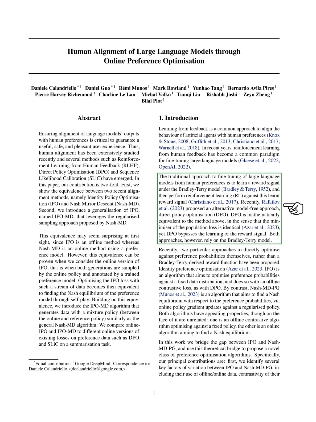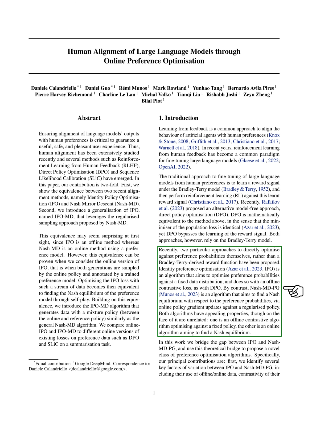However, a new model-free approach called direct policy optimization, DPO, has been introduced, which achieves the same results as the traditional method without the need to learn the reward signal. Two new approaches have been proposed that aim to optimize against preference probabilities directly, rather than using the Bradley-Terry model. The first approach, Identity Preference Optimization, IPO, optimizes preference probabilities against a fixed data distribution using an offline contrastive loss.